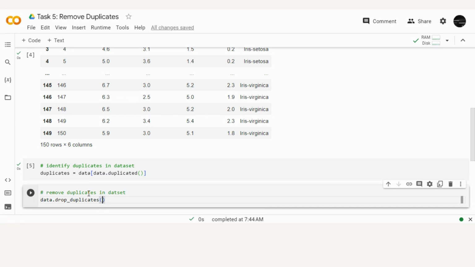By setting inplace equal to True, we have saved these results in our original dataset.